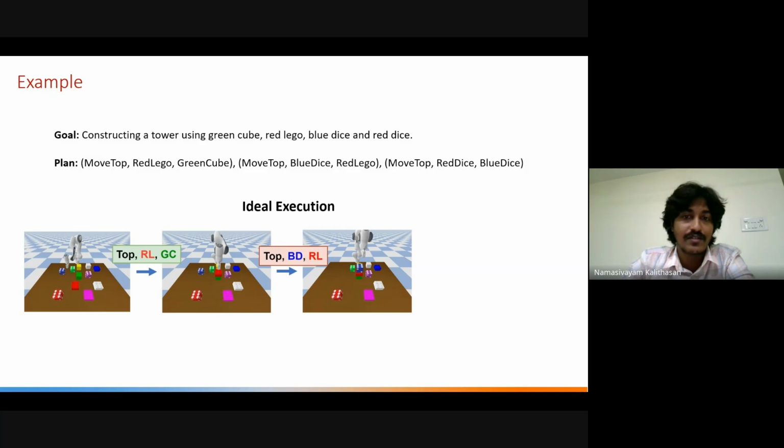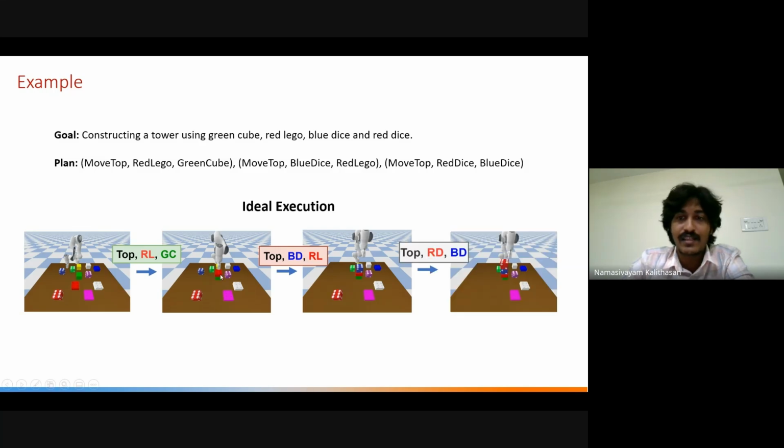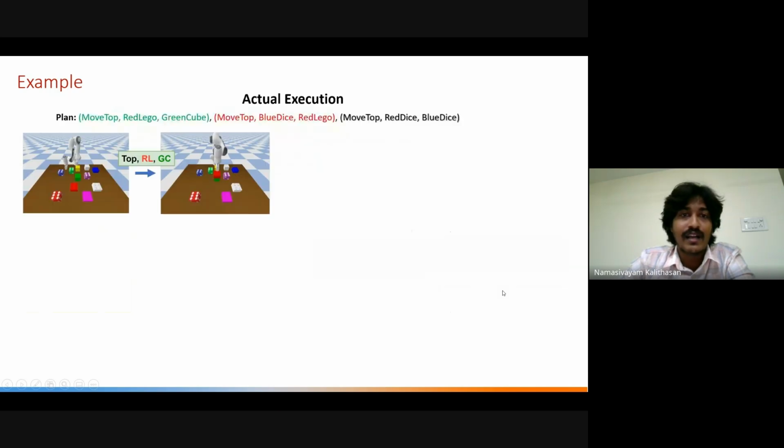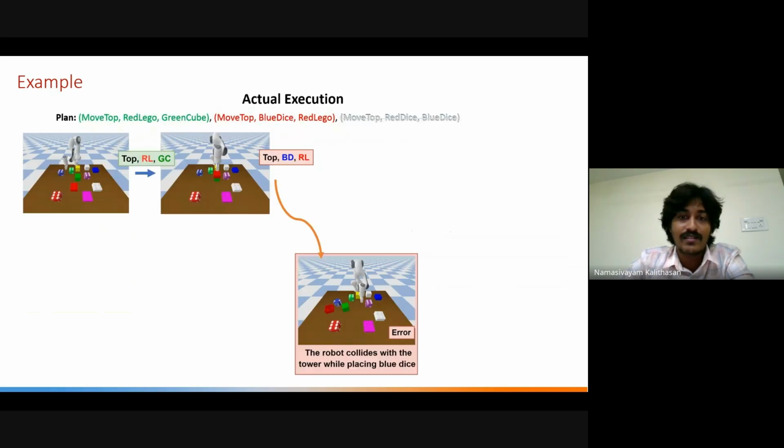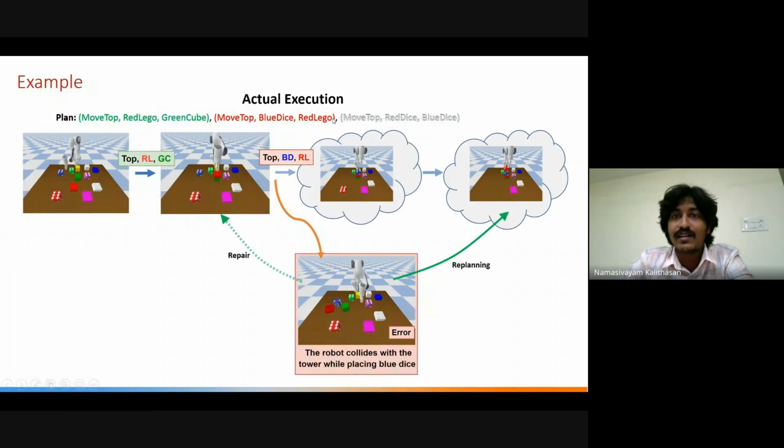So an ideal execution should look something like this. So it's placed here, and placed here. So there's a tower actually built here. But an actual execution may look like this. So here the robot actually collides with this tower, which displaces these blocks. So the future actions that are produced by the neuro-symbolic planner, or any planner for that sake, would not be executable because the conditions are not met, and hence we need to replan.